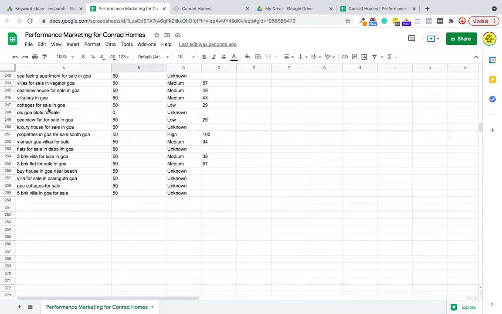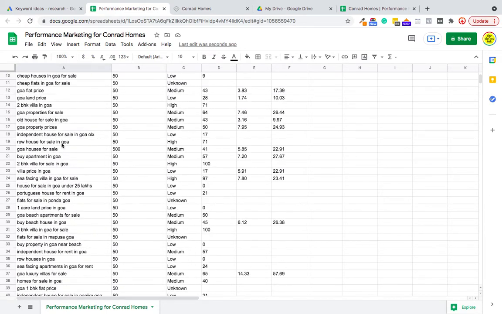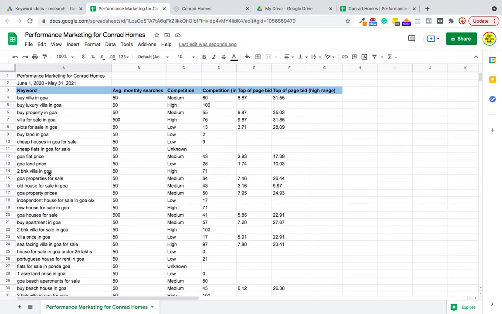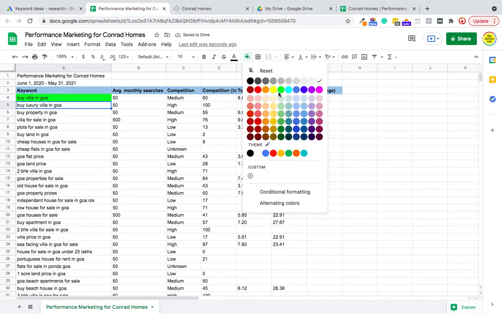From these keywords, we need to make a selection as we are not looking for flats, etc. So we'll just make some selection and filter these keywords. We'll just focus on keywords which are for villa. Maybe you can also keep the sheet intact and mark green all the keywords which you feel you'll be using in your ads.